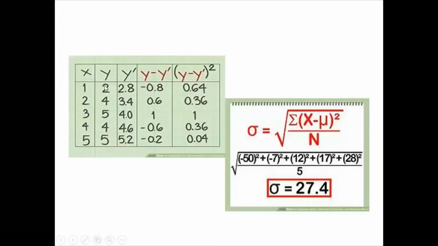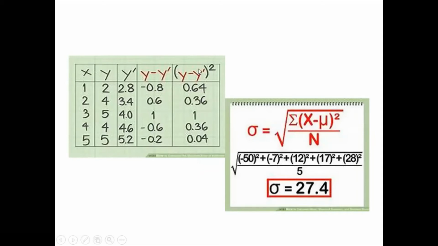See here, one example is given. There are 5 samples taken, and their actual mean and average mean are given. Then find out the difference between actual and average. So this column is the variation. This column represents the sum of squared variation. You have to take the square of the variation. Then use this formula to find out the standard deviation.